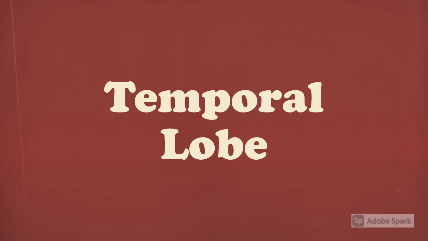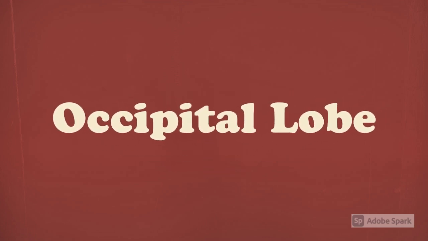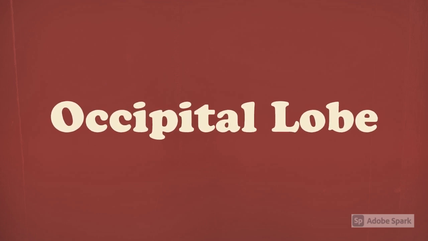The temporal lobe, located near the temples, is the primary receiving area for auditory information, sometimes known as the primary auditory cortex. The occipital lobe, at the back of each cerebral hemisphere, is the primary receiving area for visual information, sometimes called primary visual cortex.